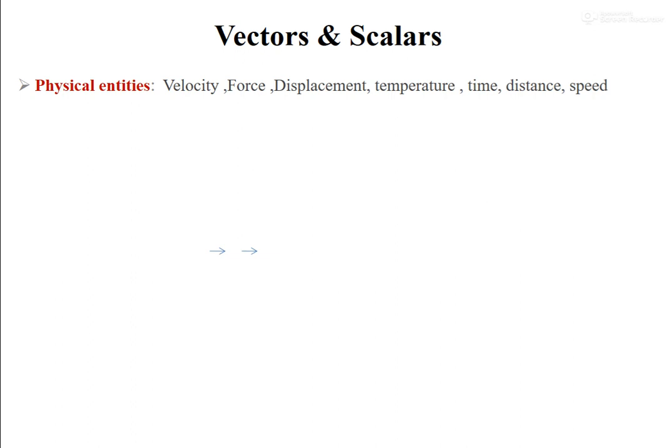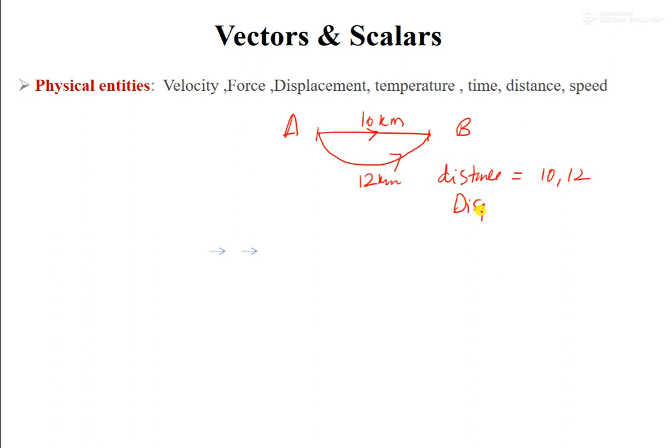So when you are saying a displacement, there is a difference between displacement and distance. Suppose there is 10 kilometers between A and B. Suppose if a fellow is taking this path, so displacement is only 10 kilometers, but if the fellow is taking some roundabout path like this, it will be around 12 kilometers or more than that. So this is distance. The distance can be 10 or 12, but displacement is always 10 kilometers only because it is the shortest path.